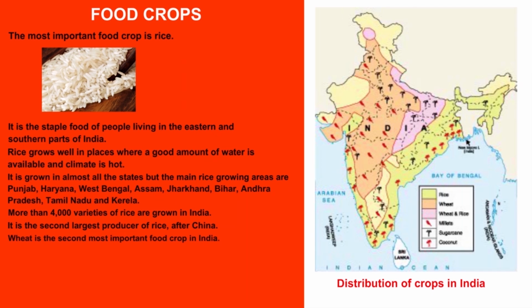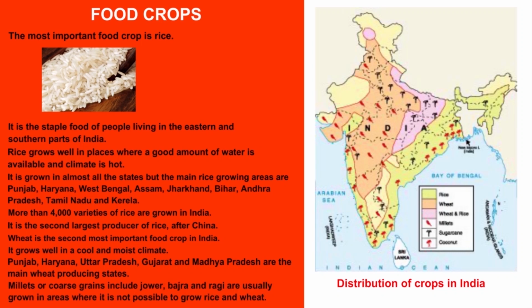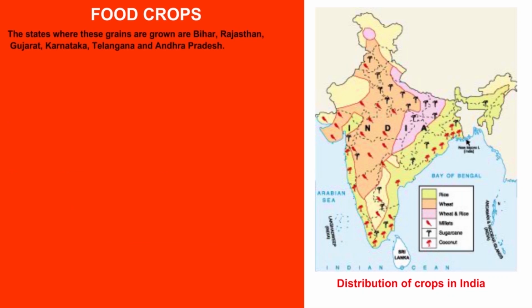Wheat is the second most important food crop in India. It grows well in cool and moist climate. Punjab, Haryana, Uttar Pradesh, Gujarat and Madhya Pradesh are the main wheat producing states. Millets or coarse grains, including jowar, bajra and ragi, are usually grown in areas where it is not possible to grow rice and wheat. The states where these grains are grown are Bihar, Rajasthan, Gujarat, Karnataka, Telangana, and Andhra Pradesh.